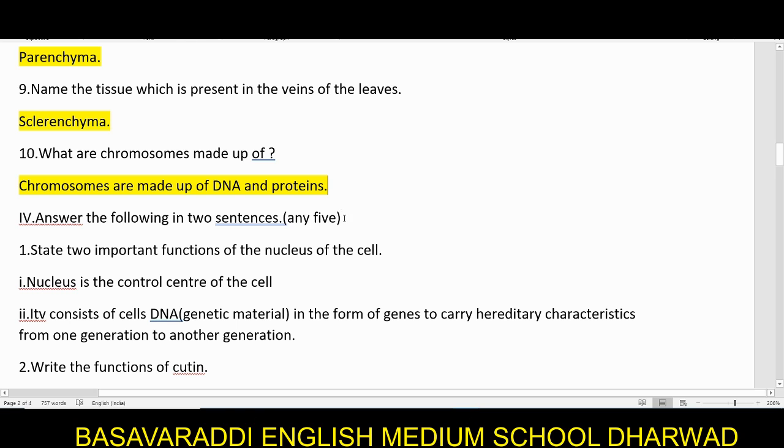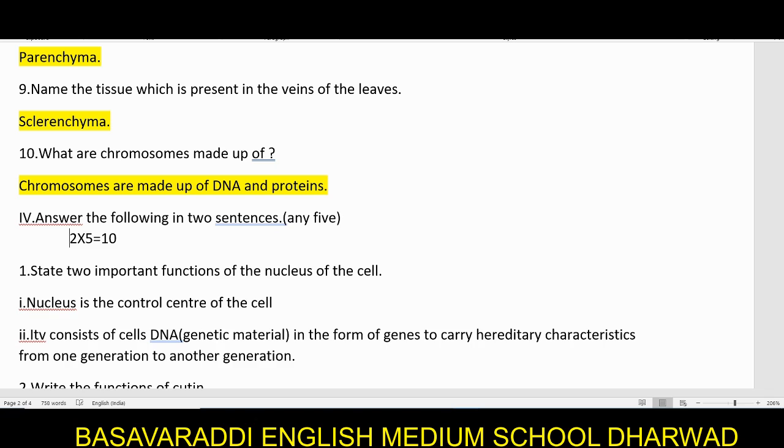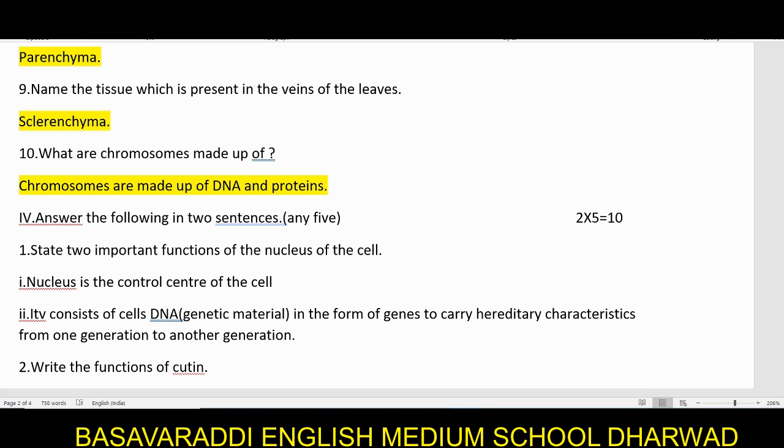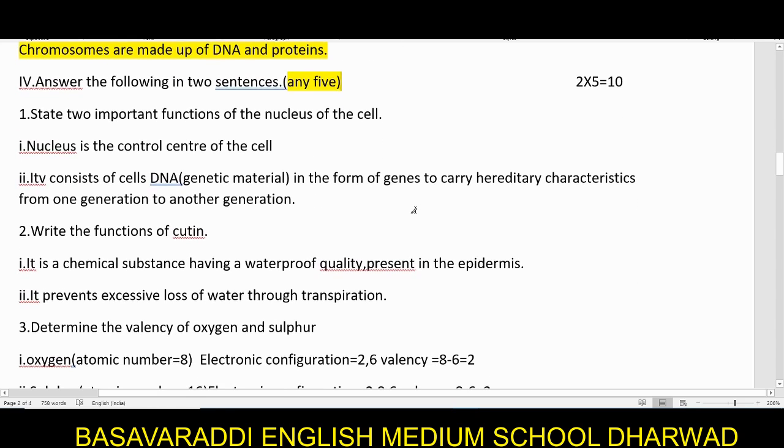Next we have the next set of questions and answers. You have to answer these in 2 or 3 sentences, and each will carry 2 marks. Alright, let's go with the first question. But in this fourth main question, you have to write any 5. You have an option here. More than 5 questions have been given, and out of them you have to write only 5. This is very important.